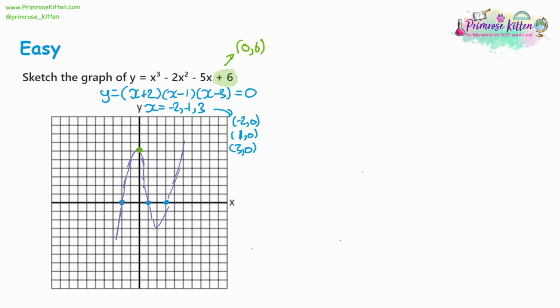So what we need to be doing now is looking for the minimum and maximum points. I'm just going to highlight those in pink to find what this coordinate is and this coordinate is. Now, there's a really good way of doing that: differentiation. Let's take our line, y is equal to x cubed, take away 2x squared, minus 5x plus 6. And if we differentiate it, it's going to give us an expression for the gradient. When you differentiate, again, you can watch the differentiation video for more information on this.